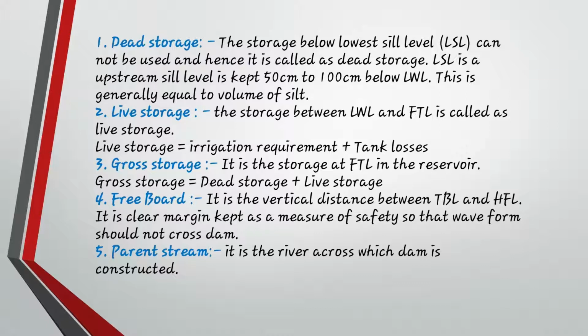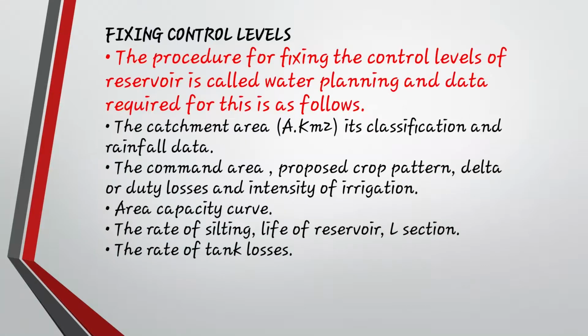Okay, next is fixing control level. How will you fix the control level? What is the procedure to fix a control level? First of all, the procedure for fixing the control level of a reservoir is called water planning. You need to plan accordingly how much water would be stored and how much water you are going to supply in that area. Next, the data required for this are as follows.